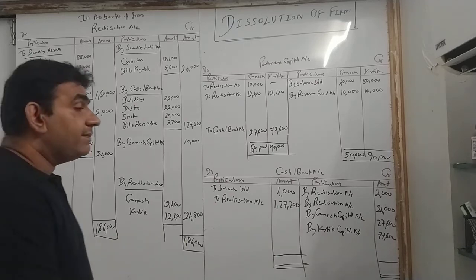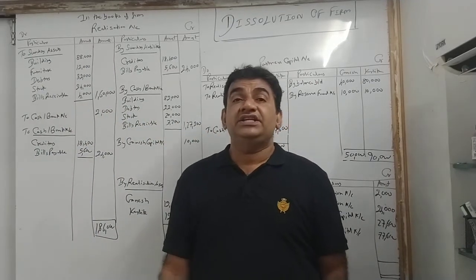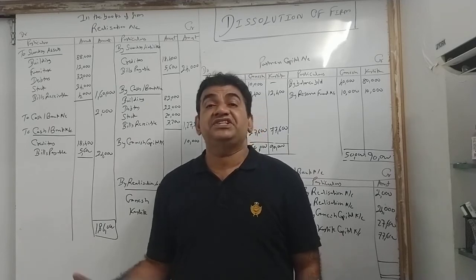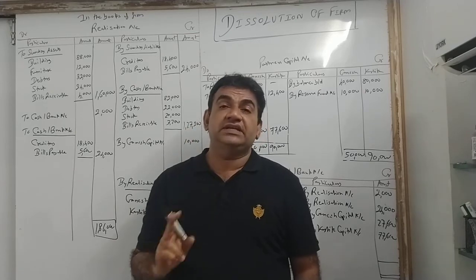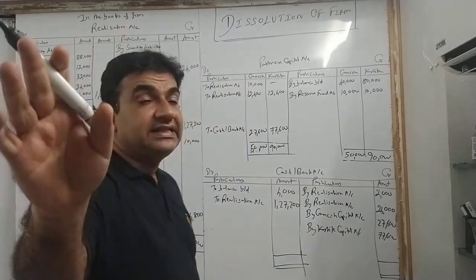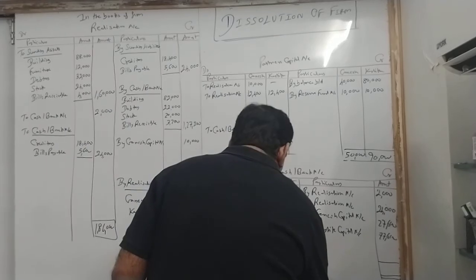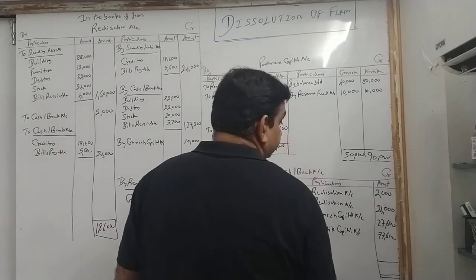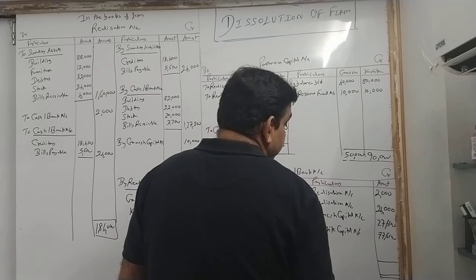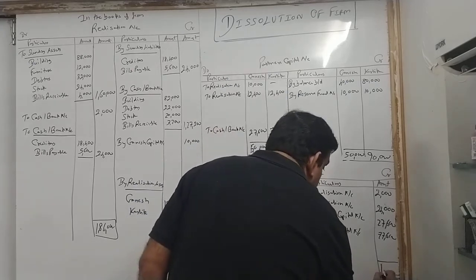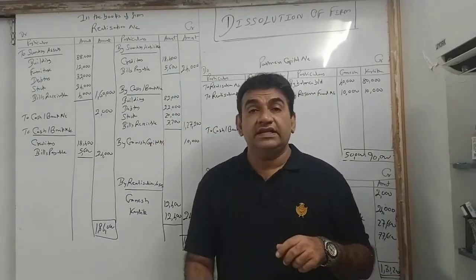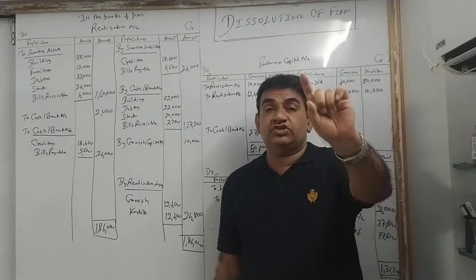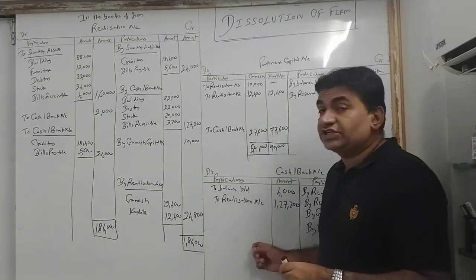Now listen, what used to happen in admission and final accounts? Balance sheet used to tally. Here there is no balance sheet. Here cash bank is the last account. So in dissolution, cash bank has to tally. There cannot be a difference. Look, check: debit side 131,200; credit side 131,200. Got it? In admission and final accounts we used to prepare a balance sheet and it tallied. In dissolution, cash bank has to tally.